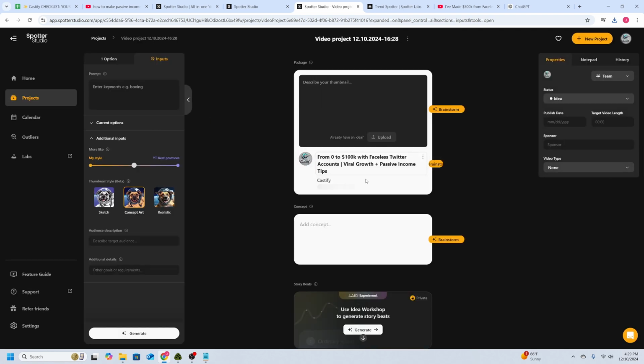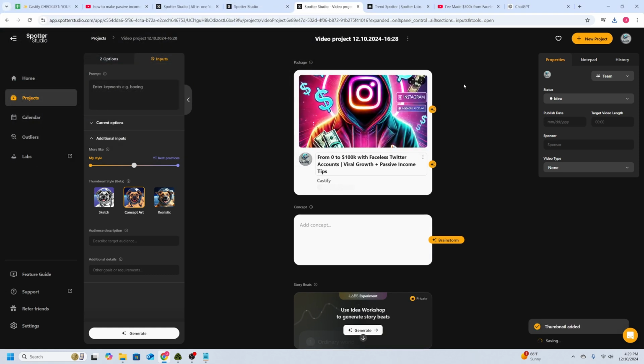Don't worry, sometimes if you leave Spotter Studio open, it's not going to generate right away. So we just have to refresh the page, click upload, and then boom, there we have it. Here is the image that we just downloaded. So now we have our title and we have our image of what we're wanting to utilize.